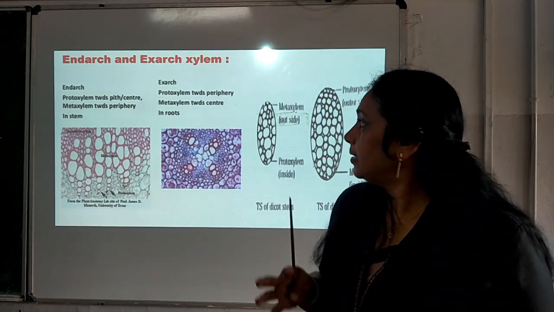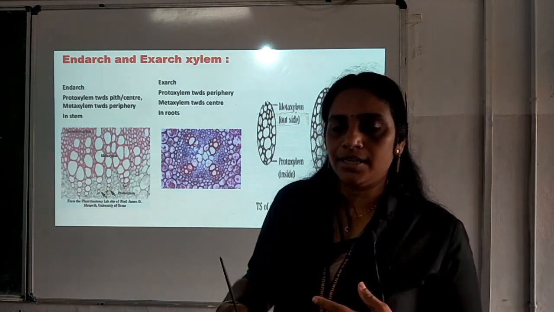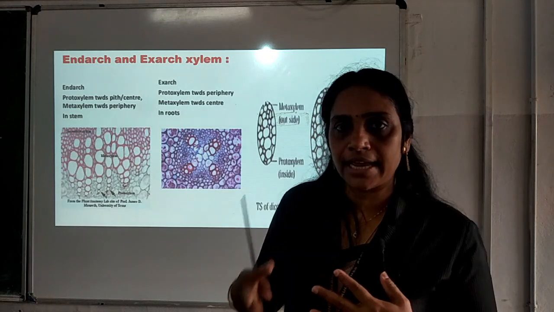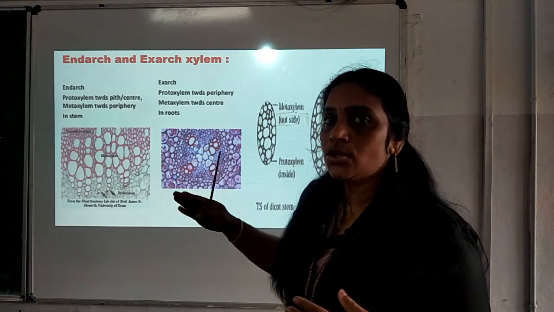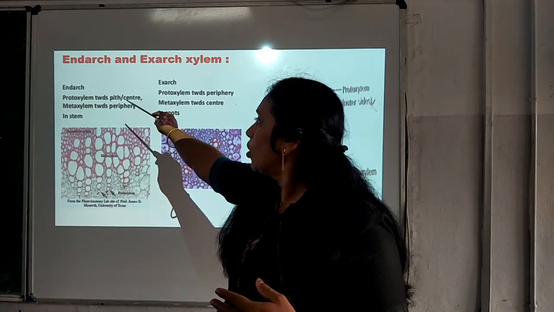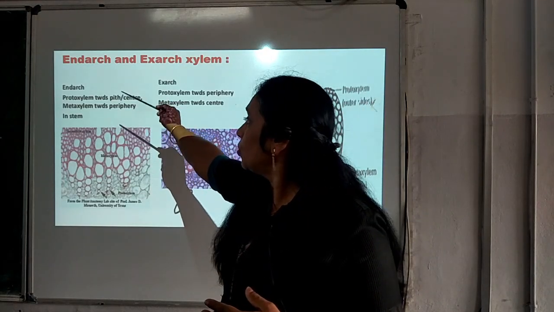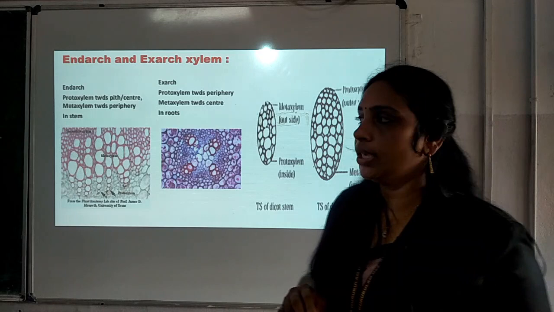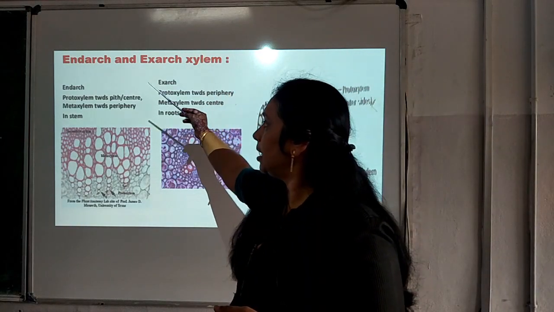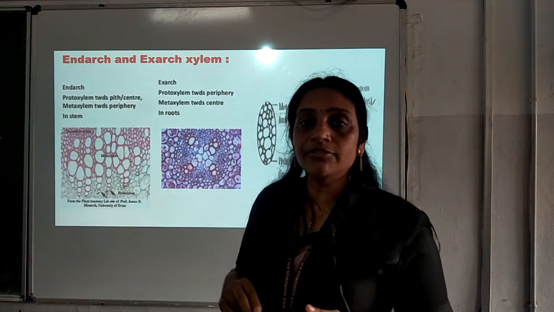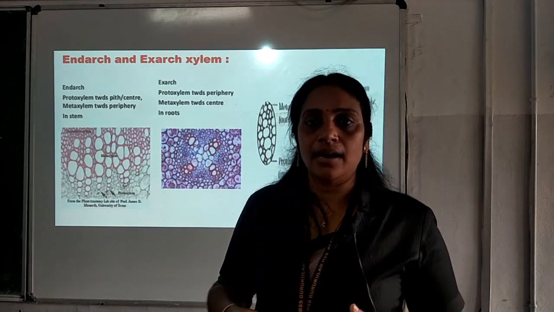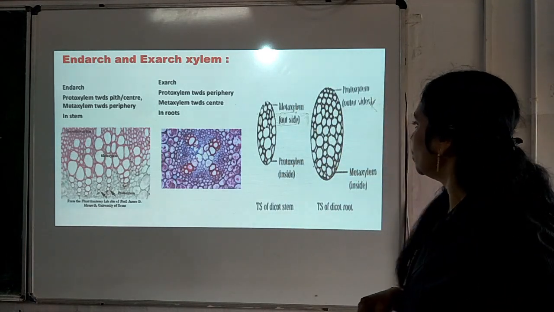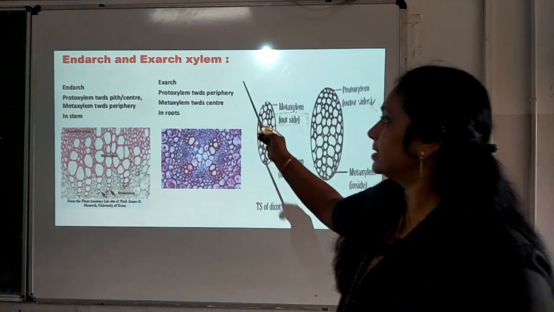They are the endarch condition and the exarch condition, and they are the two types of xylem we can see based on the position of protoxylem and metaxylem. Okay, based on the position of protoxylem and metaxylem, we can classify xylem into two types, endarch and exarch xylem. I think you would have understood about endarch and exarch xylem.